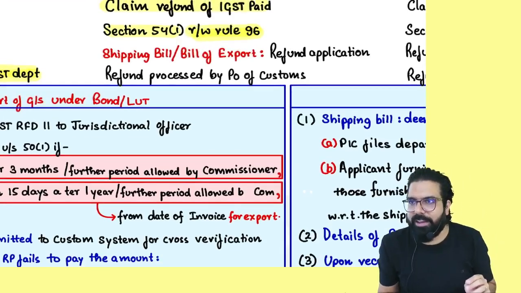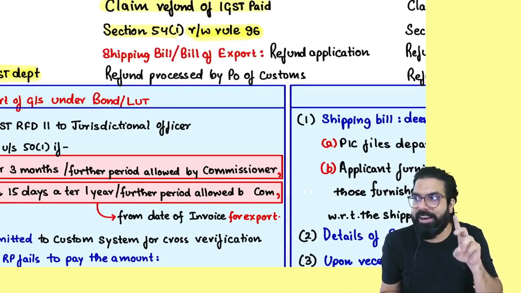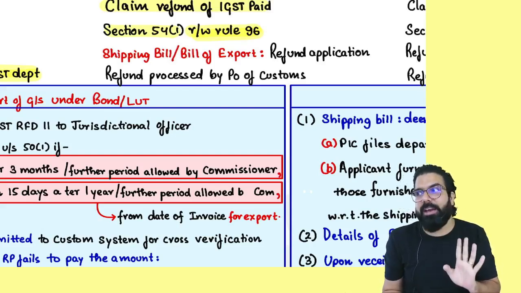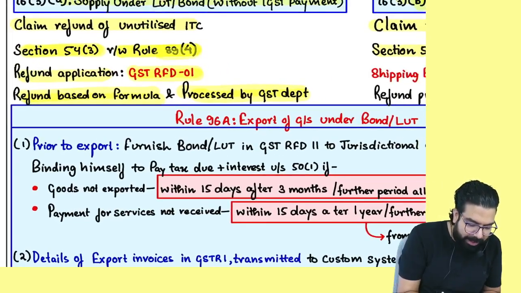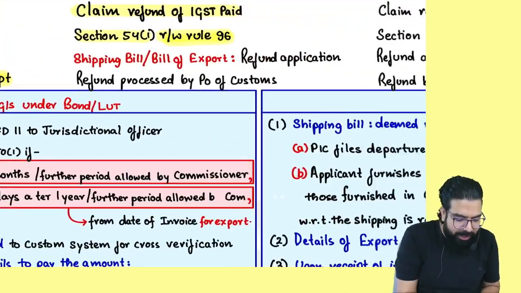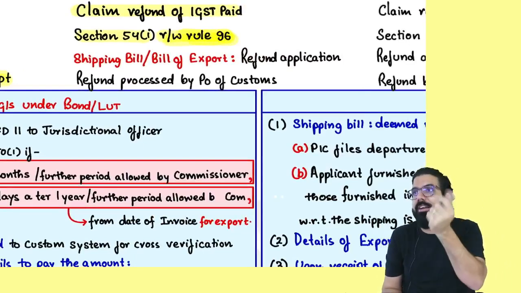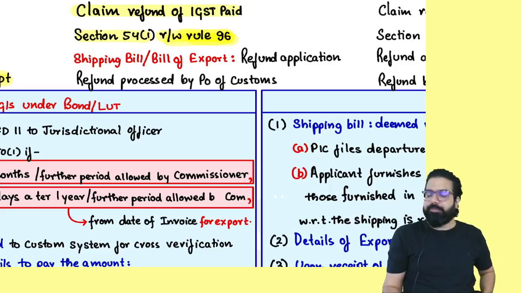If you are asking for a refund under Rule 96, your Aadhaar authentication must be done. Refund under Rule 89 or refund under Rule 96, in both cases, whether it is a normal refund under Rule 89 or a refund under Rule 96, only if your Aadhaar authentication is done will you get the refund.